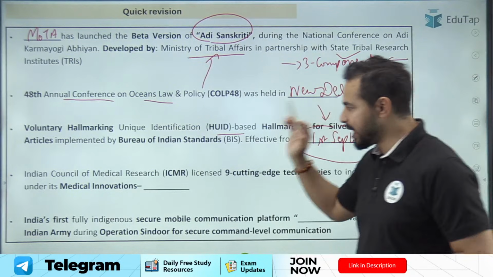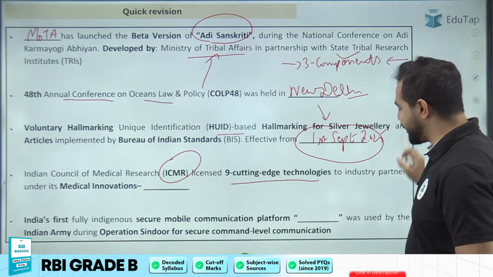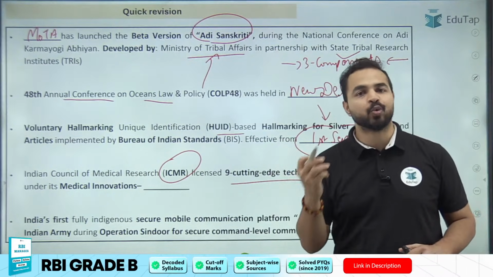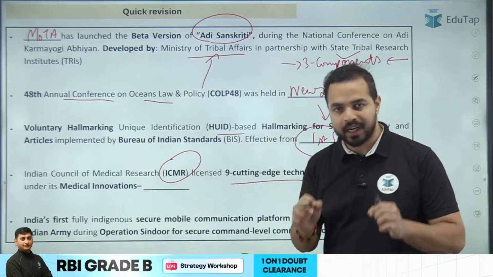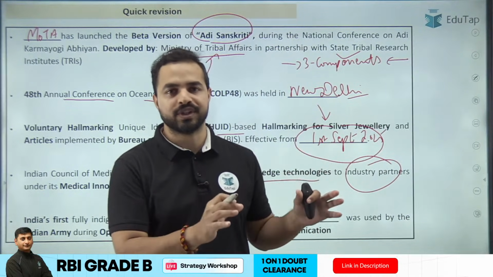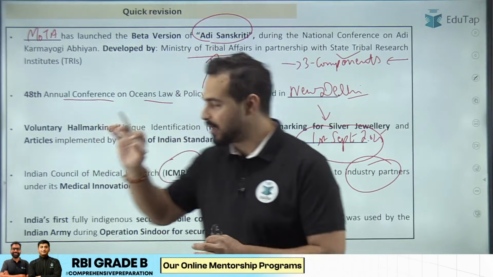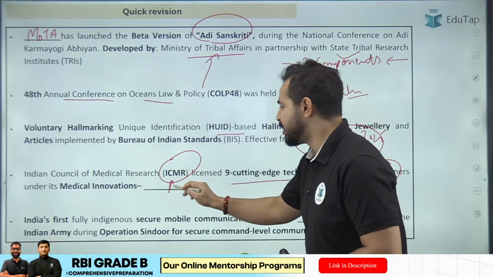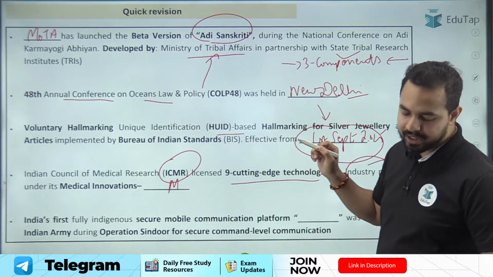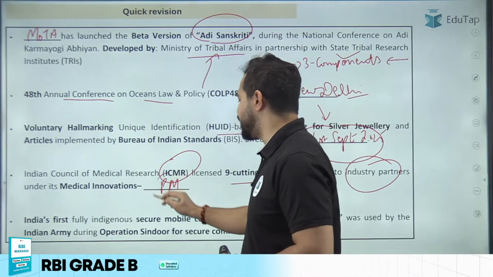Next question. Indian Council of Medical Research ने लाइसेंस किया 9 cutting edge technologies को to industry partners under its medical innovation initiative. What is the name of the initiative under which ICMR basically provides the license of its new innovation in the health infrastructure to its industrial partners? What is the name? What exactly is the name? Can anybody tell me that? It is Patent Mitra Initiative.